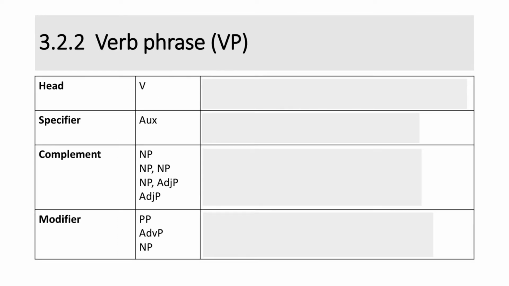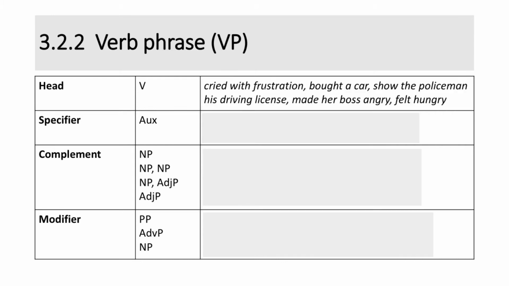Next, we are going to look at a verb phrase or a VP. Let's look at the examples here. Cried with frustration, bought a car, showed the policeman his driving license, made her boss angry, and felt hungry. In these verb phrases, the heads are cried, bought, showed, made, and felt. So the head of the verb phrase is the verb.